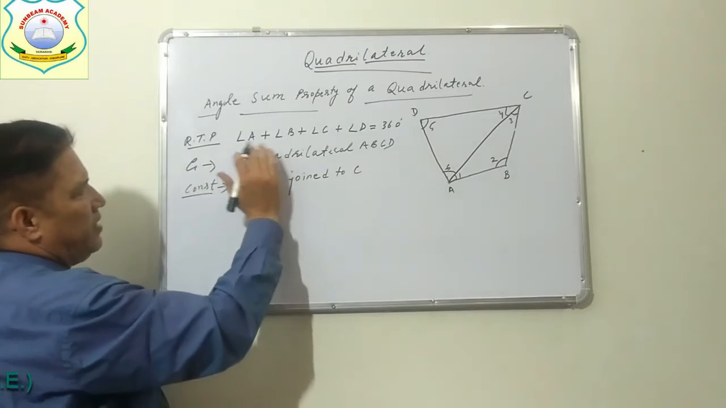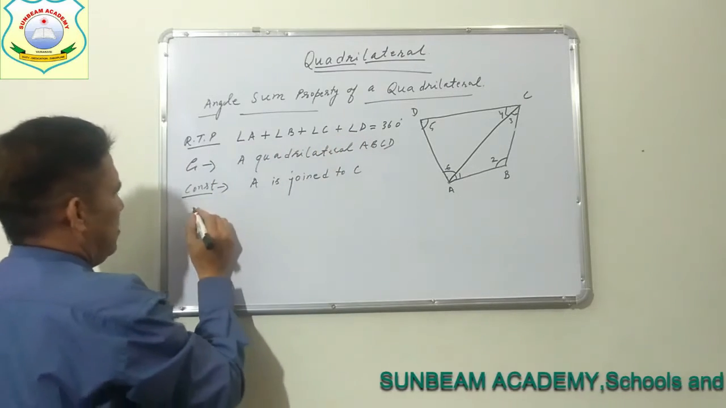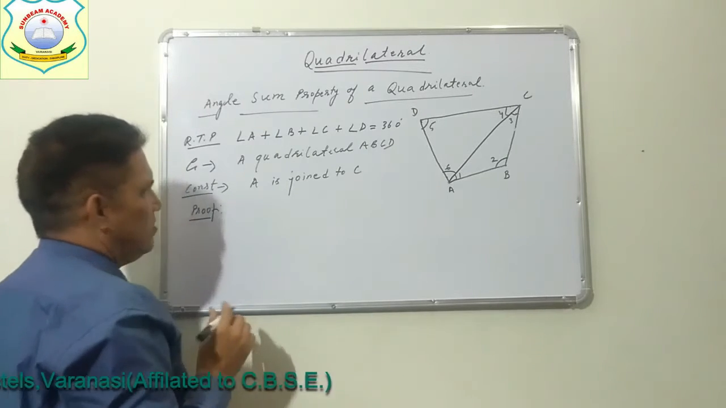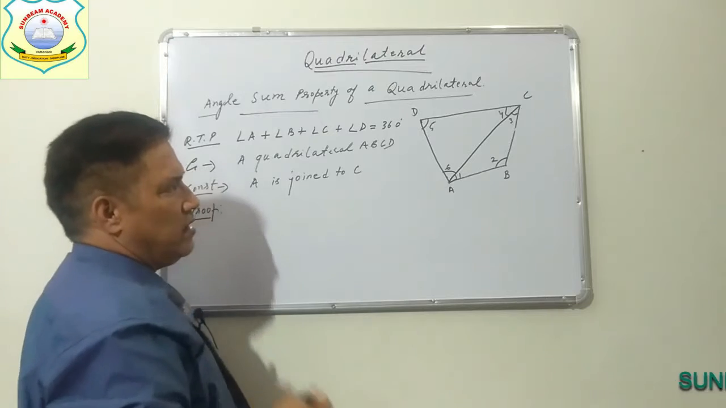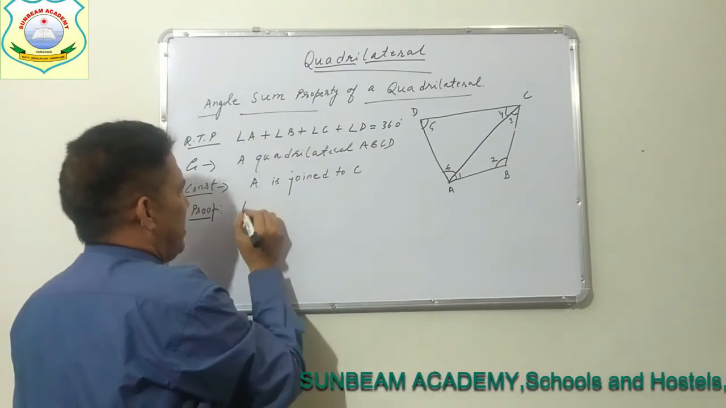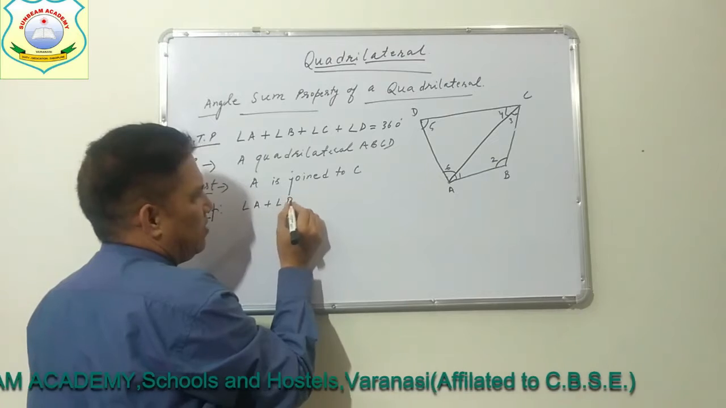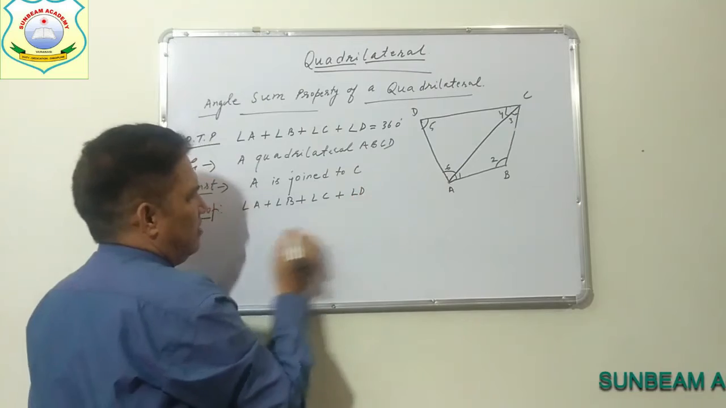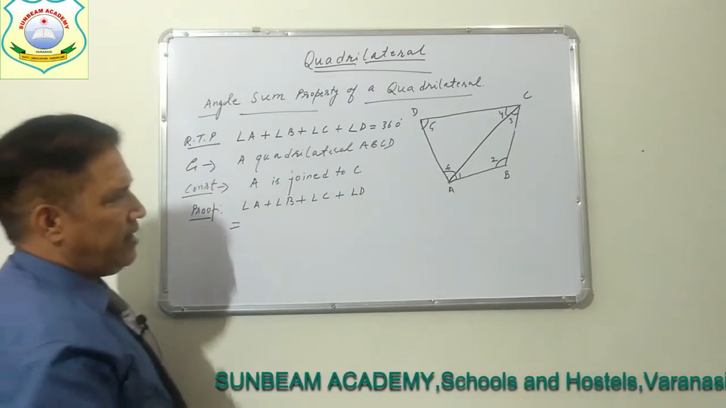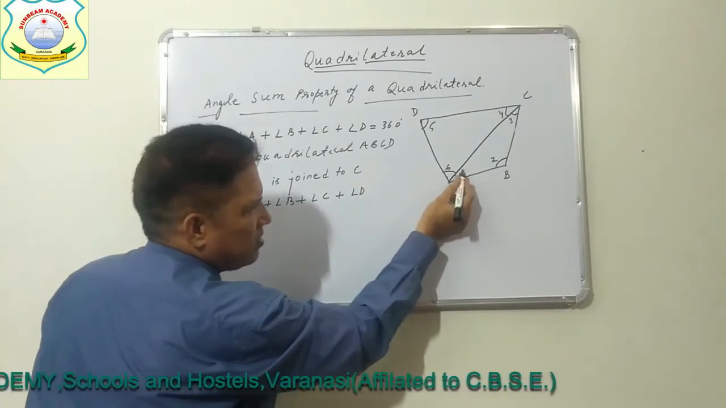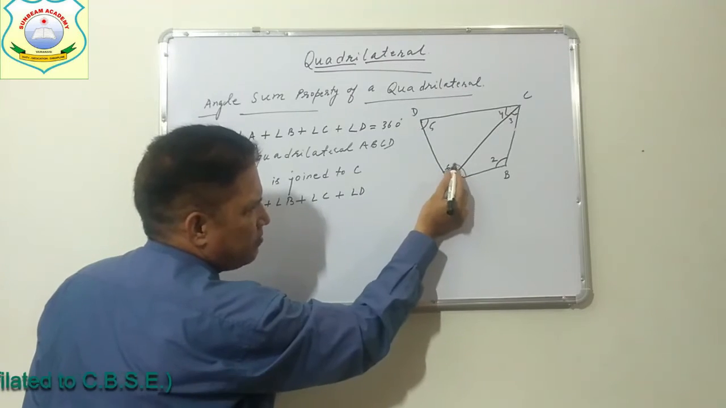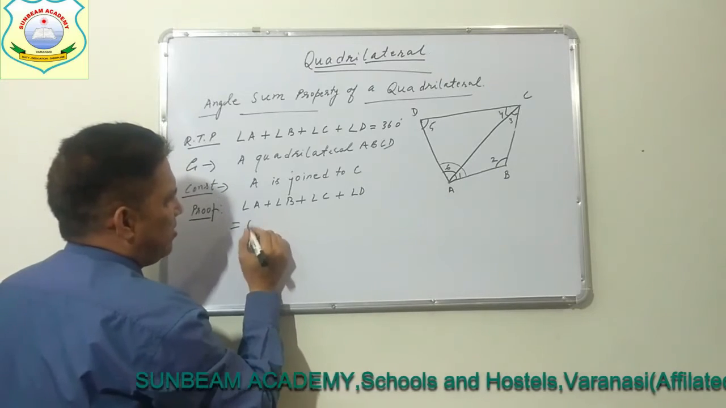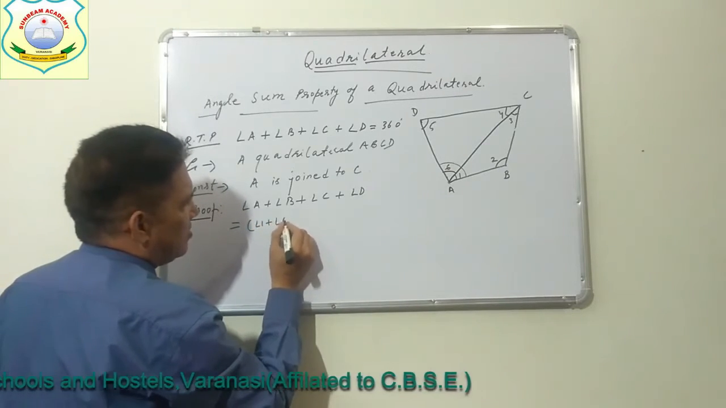So we will take the LHS part of the theorem and come to the RHS part. Then we will say that we have proved. To begin, we will take angle A plus angle B plus angle C plus angle D. Angle A is this complete angle, so it is angle 1 plus angle 6.